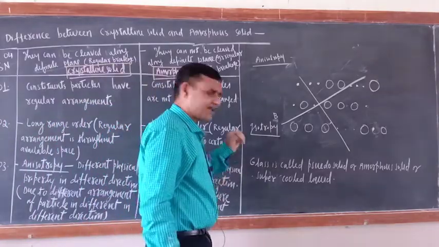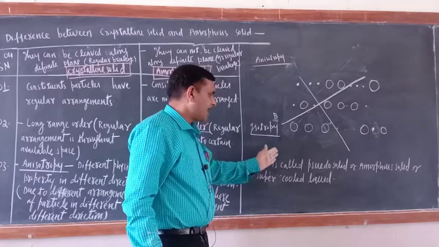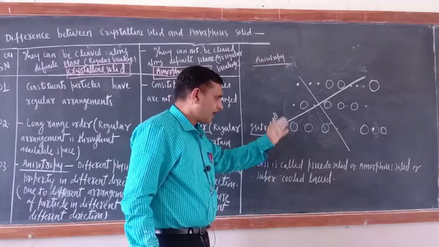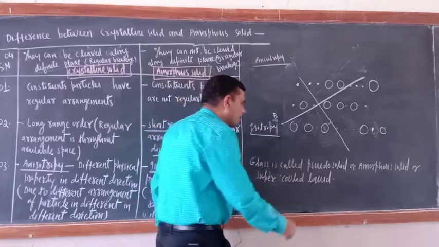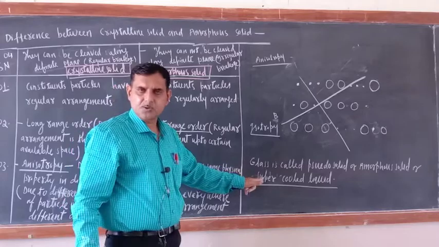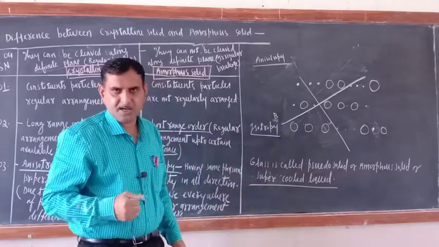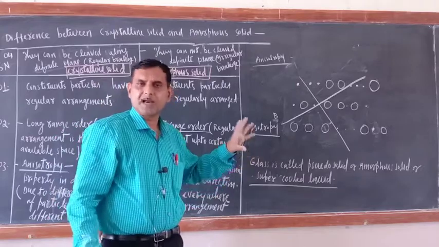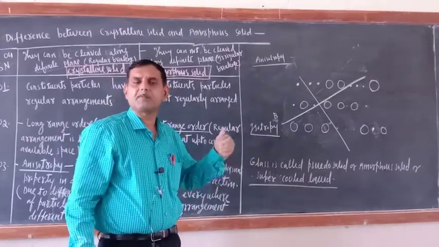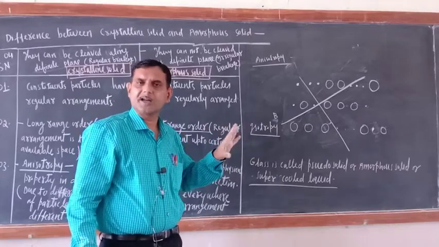Okay. Now just see, there is one question in the pre-board. First this question has come: glass is called pseudo solid, amorphous solid or supercooled liquid. In pre-board this question has come. Glass is known as supercooled liquid. Why? Glass is an amorphous solid. People have written that it has the flowing property, that is why it is called supercooled liquid. Fine, this is also not a wrong answer.